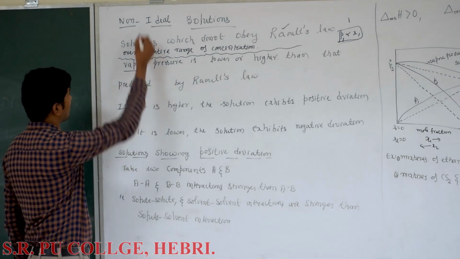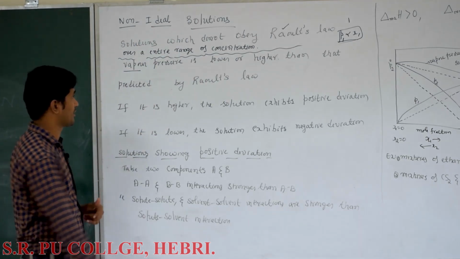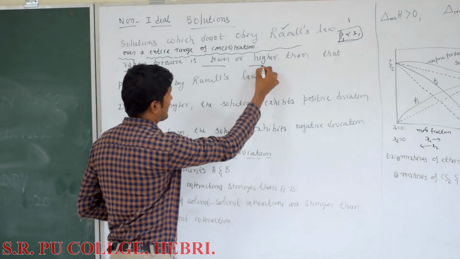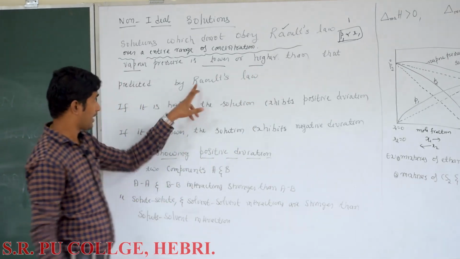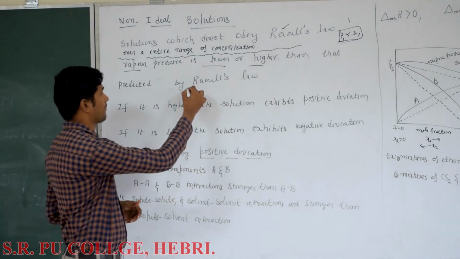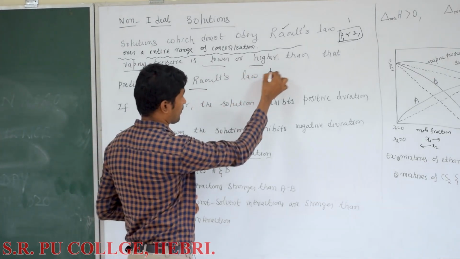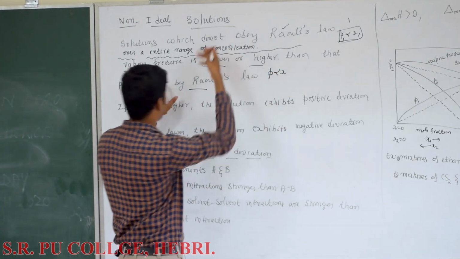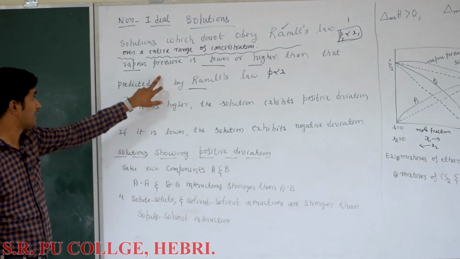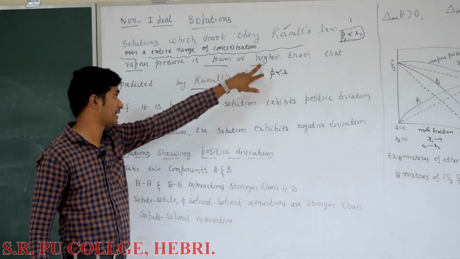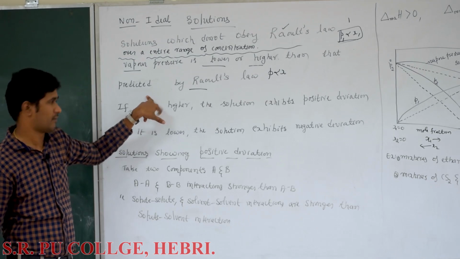Since P is not directly proportional to X, the vapor pressure of non-ideal solutions is lower or higher than that predicted by Raoult's law.